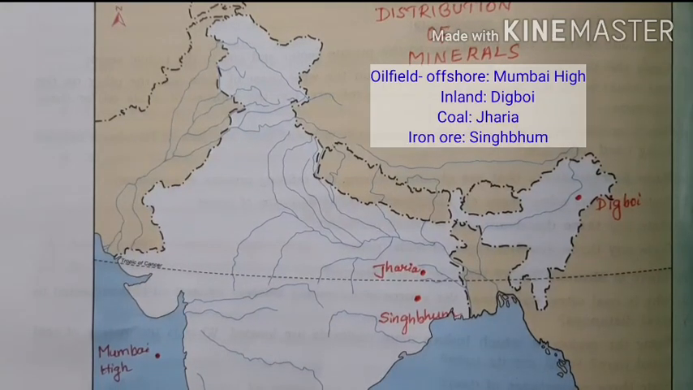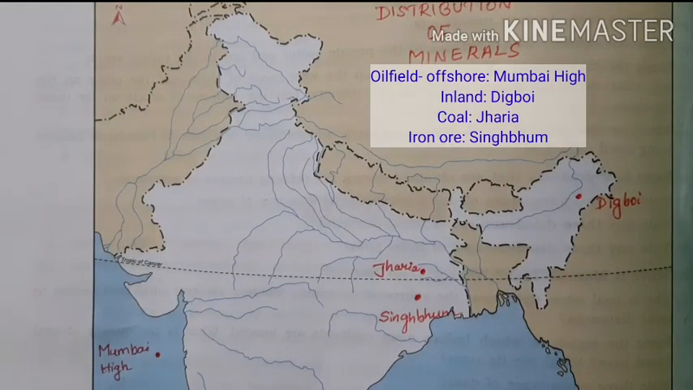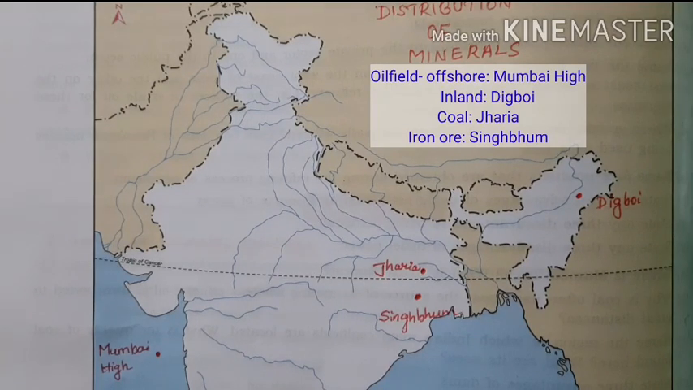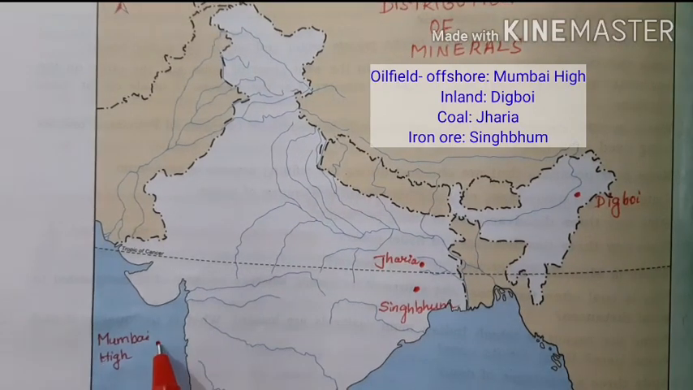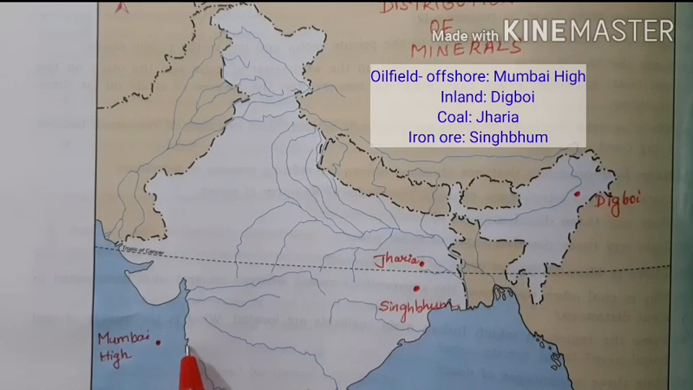Students, in this video we can learn about the distribution of minerals, the map marking. So here in our syllabus we have to learn the distribution of petroleum. One is the offshore oil field. The offshore oil field is Mumbai High. It is located in the Arabian Sea. It is 160 kilometers away from the Mumbai region.